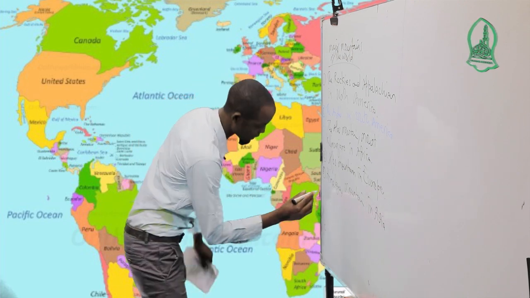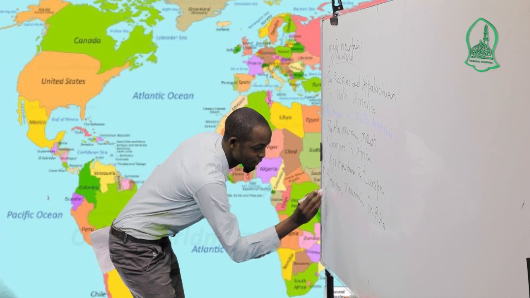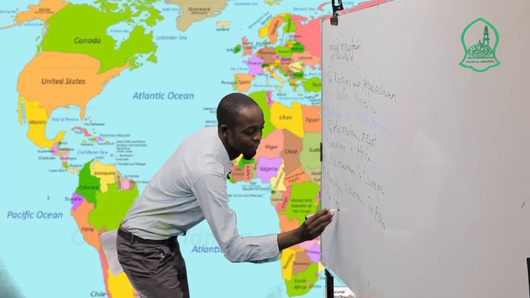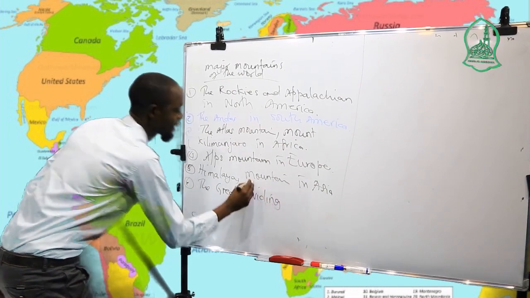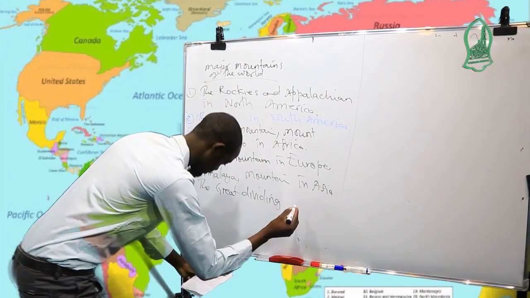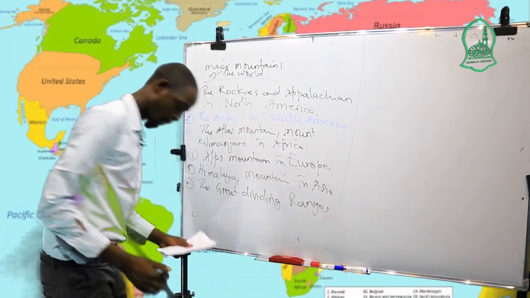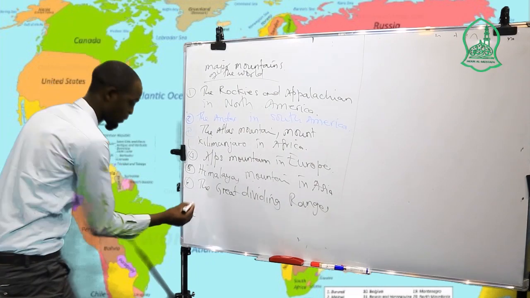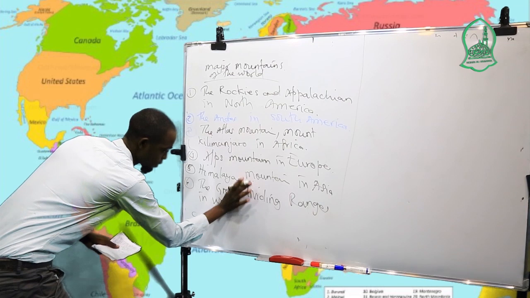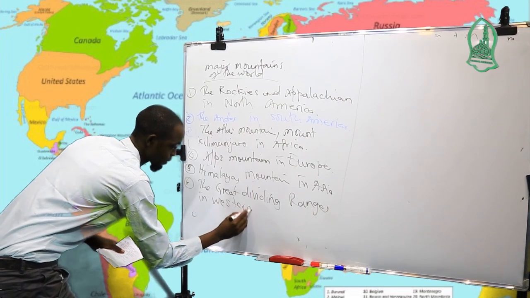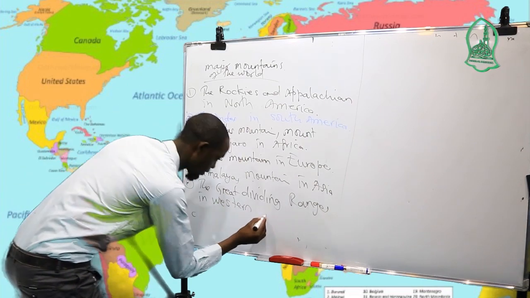Also we have the Great Dividing Range in Australia.